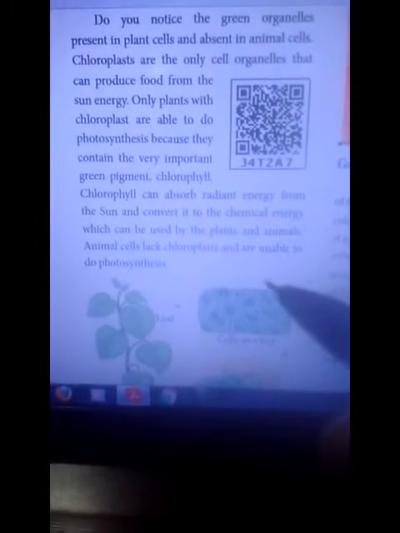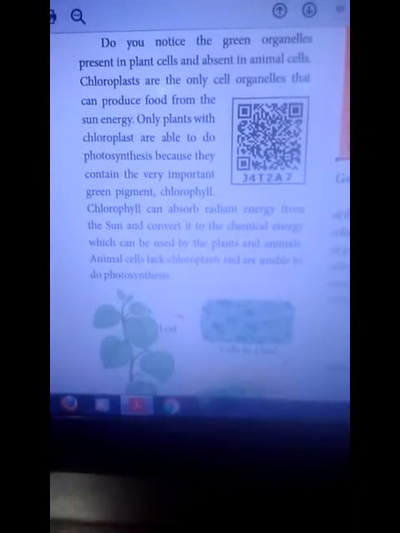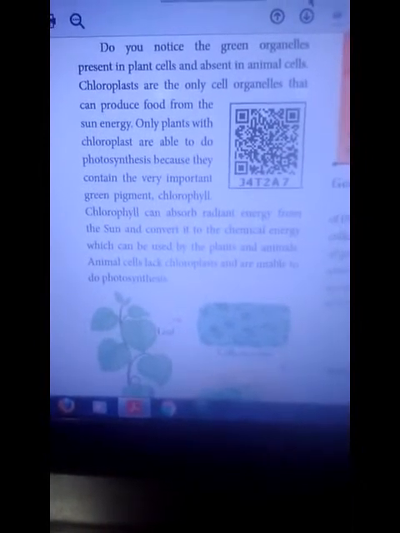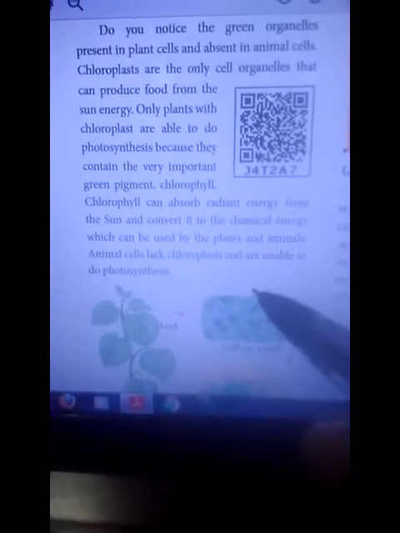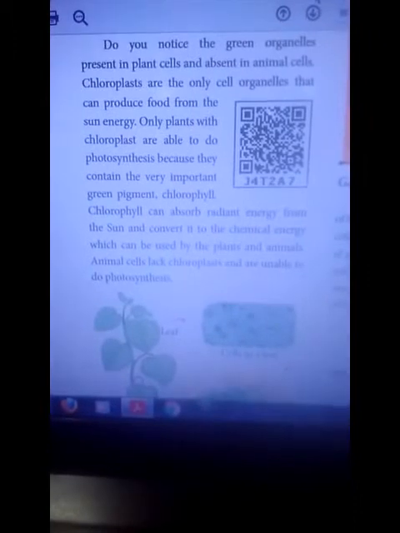Next, animal cells lack chloroplast and are unable to do photosynthesis. Animals are totally absent in the photosynthesis process. What is the reason? Animal cells do not contain chloroplast.